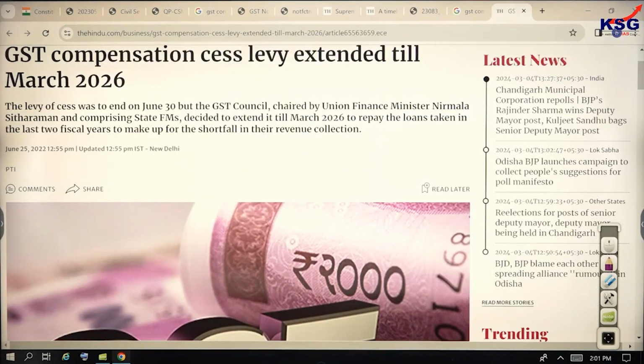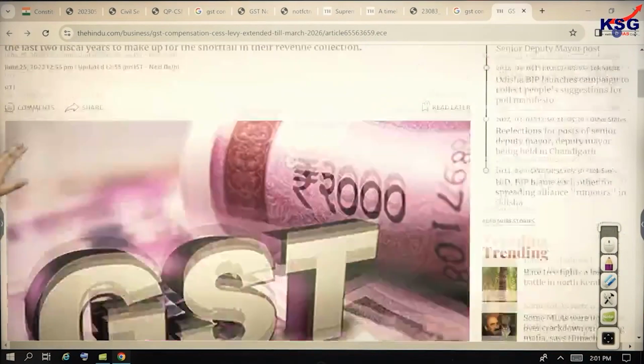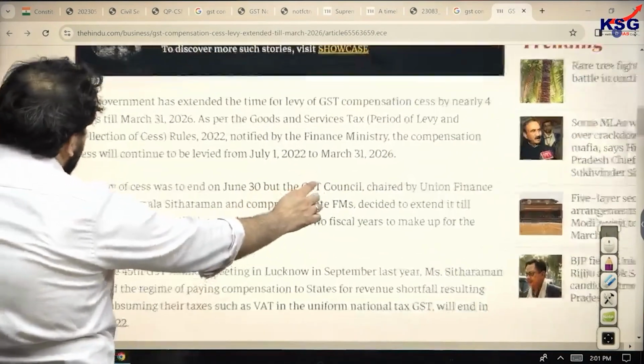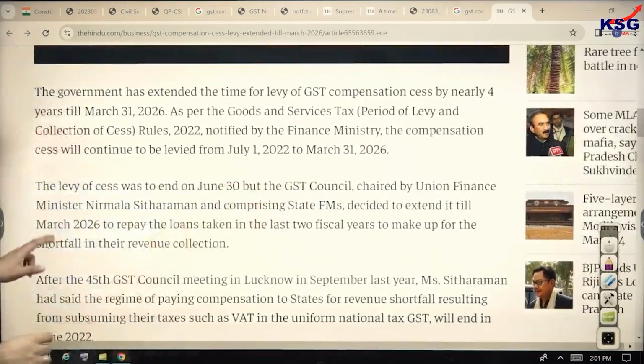The levy of cess was to end on June 30, but the GST Council chaired by Union Finance Minister Nirmala Sitharaman, comprising, क्योंकि देखिए 17, 18, 19, 20, 21, 22, you had a very clear understanding that by the end of 2022 this would end. So in 2022 a kind of a lease was given to extend the GST almost by 4 to 5 years. The government has extended the time for levy for GST cess by nearly 4 years till March 31 as per the GST services rules notified by the Finance Ministry.